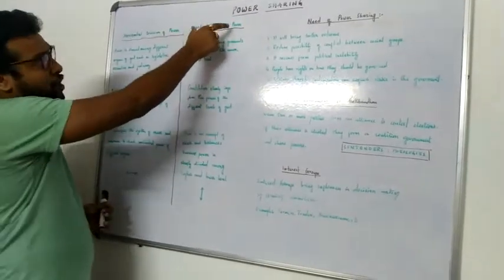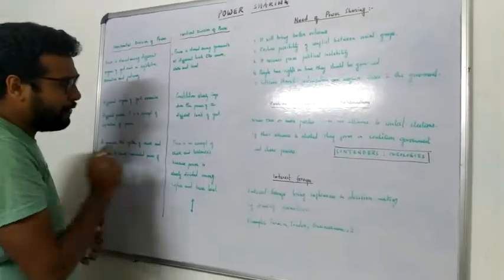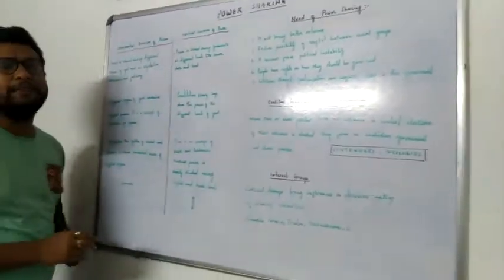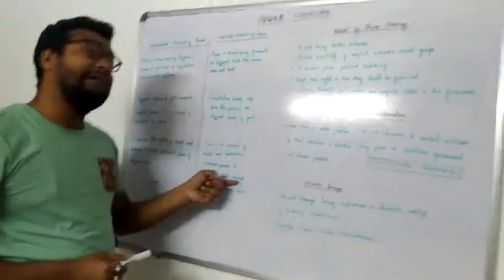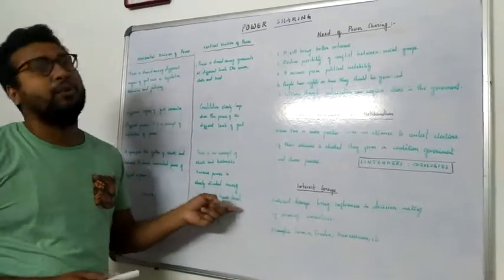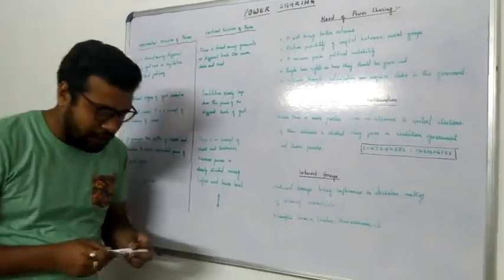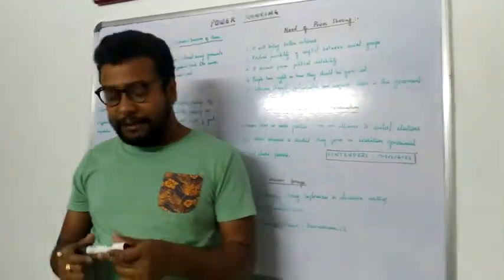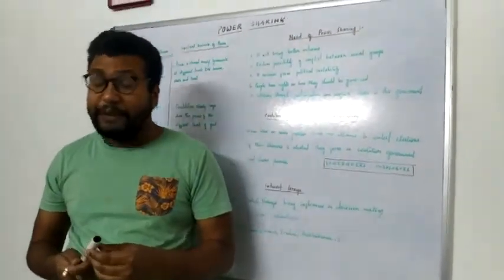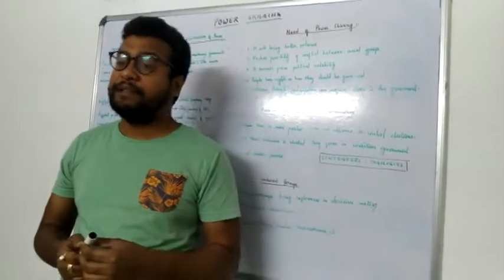Again, if we talk about the third point, vertical division of power, it has been said that there is no such kind of check and balance system. But yes, the powers are clearly divided among the higher and lower level. In India, the central government has a few more powers than the state government, but it doesn't mean that the state government doesn't have its independence.